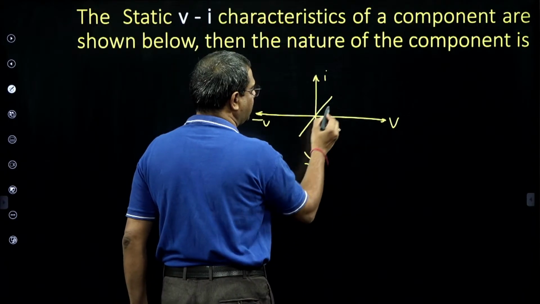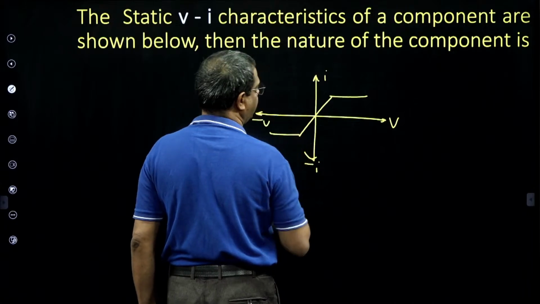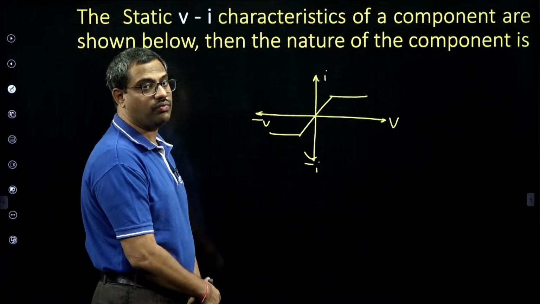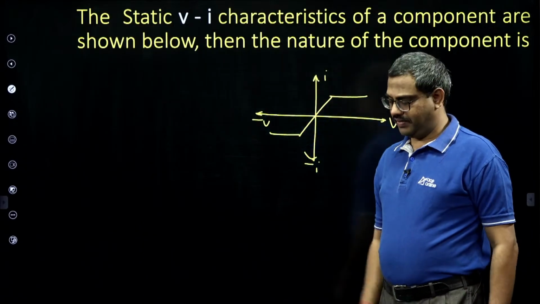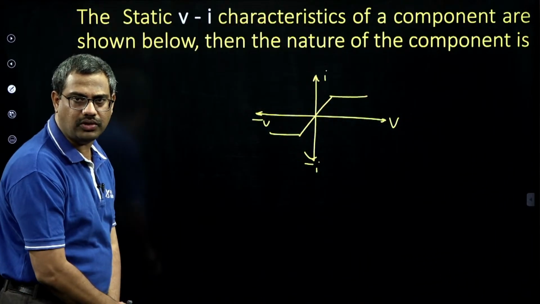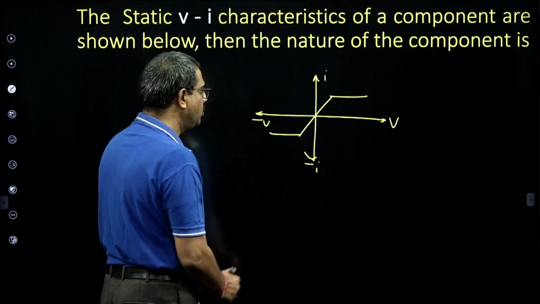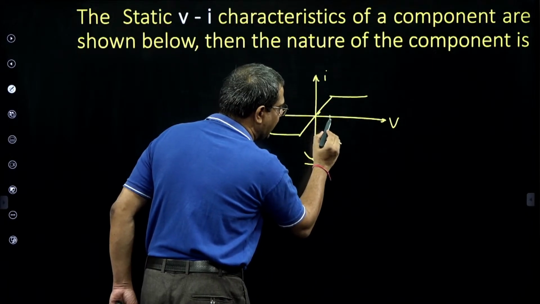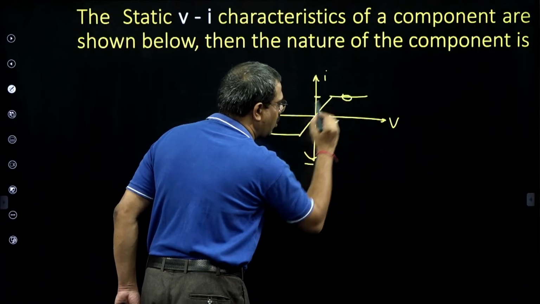This is the characteristic I am giving. The steady state VI characteristics of a particular component are shown below. Then what is the nature of the component? First of all, is it linear? No, because until here voltage is increasing, current is increasing, but later at this point, though voltage is increasing, current is constant. So saturation is non-linear.